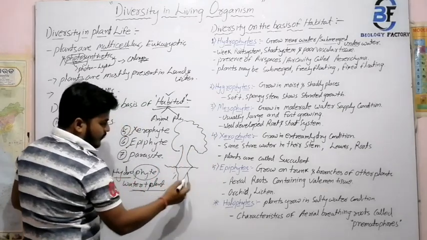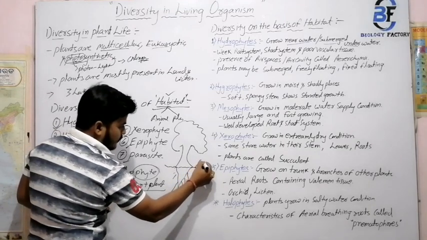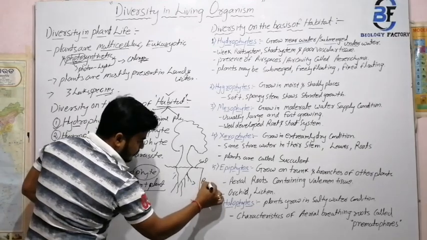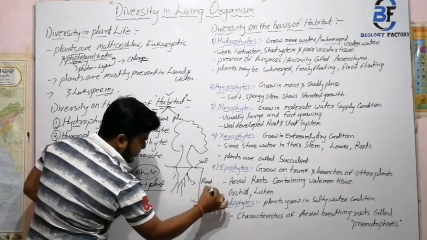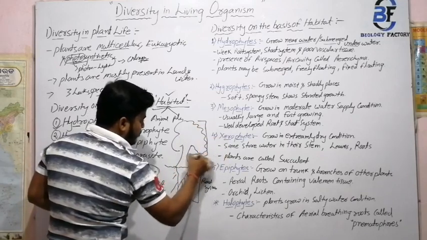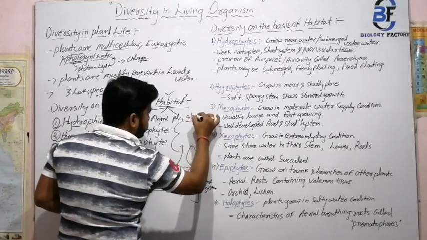So it is your soil medium and it is your root system, and all these parts are your shoot system.